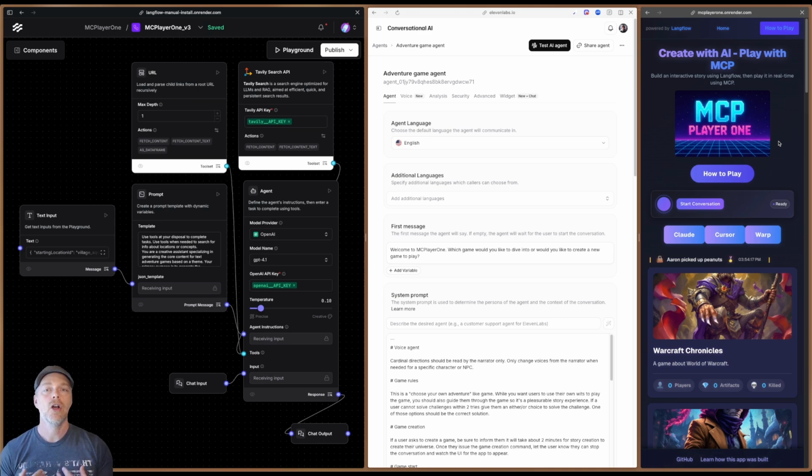The other goal I had set out for myself was to build the game completely in MCP, using MCP as an interface, because now with the proliferation of all of these various MCP-based clients, you've got Claude Code, Claude Desktop, Cursor, Warp. I mean, there are so many of them out there that doesn't even scratch the surface. I was like, could we build a game that is playable through those interfaces?